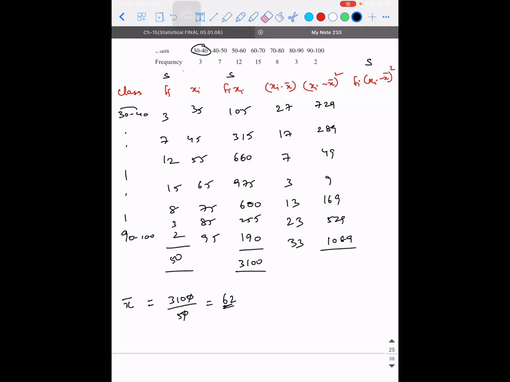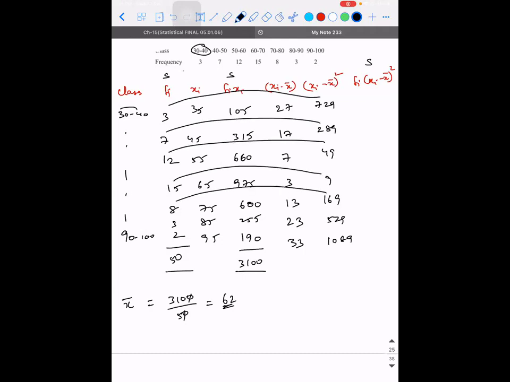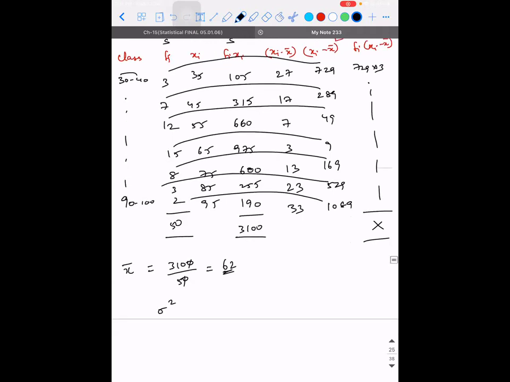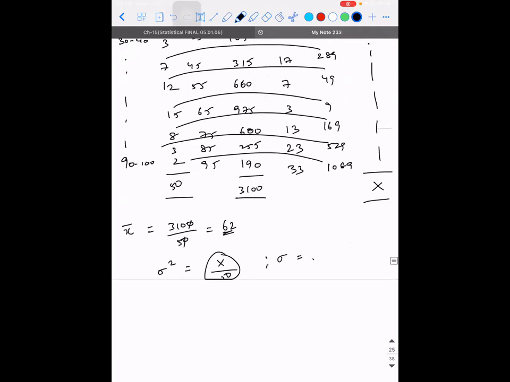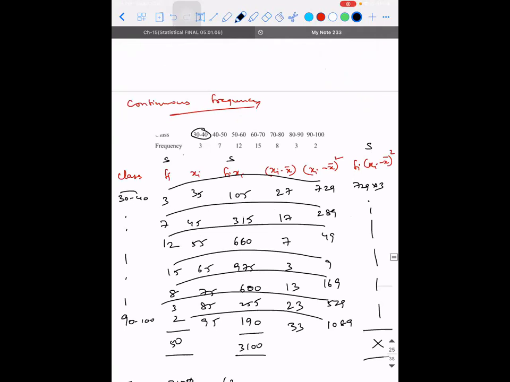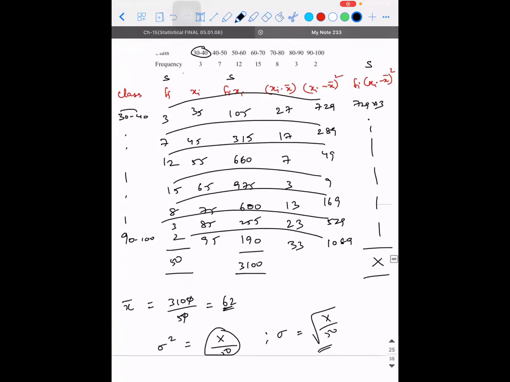Okay, I don't need the sum of this. So 729 into fi. I think the calculations are slightly lengthy here. You have to multiply all these things. After this, can you guys handle it? So it is 729 into 3, and all these things will come. Add up everything. If that comes out as x, then sigma square will be equal to x divided by 50. So the value of sigma will be root of x by 50. In this problem, they ask the mean, variance and standard deviation. Mean is 62. Variance you can find out. Standard deviation, obviously, you will get it.